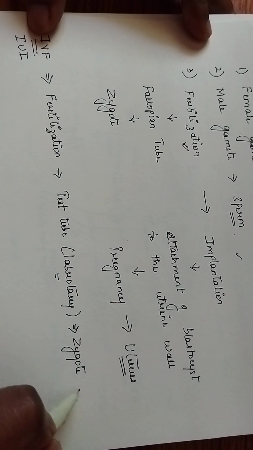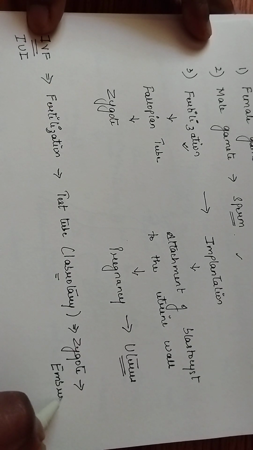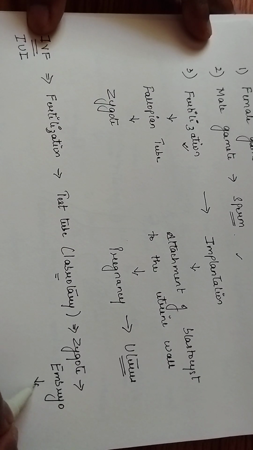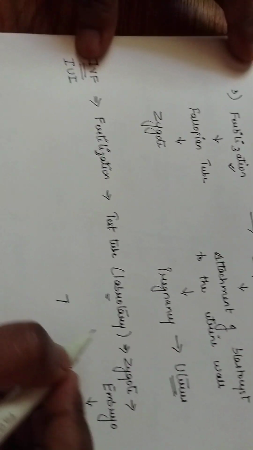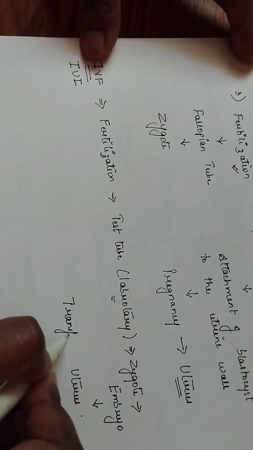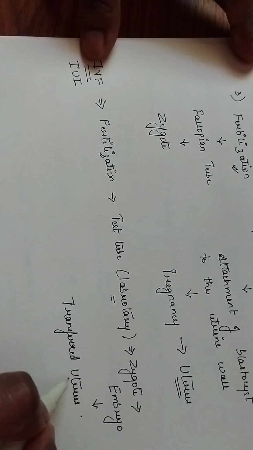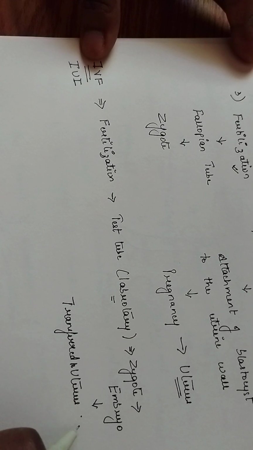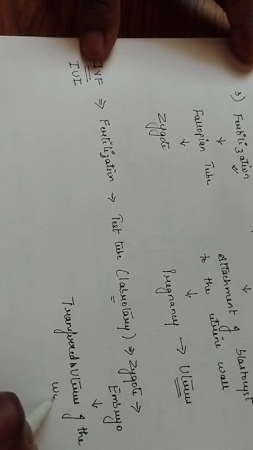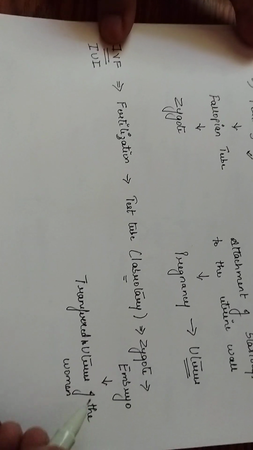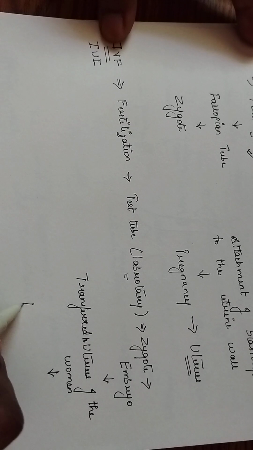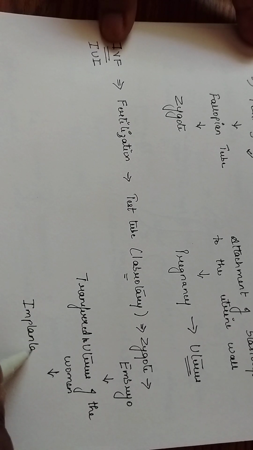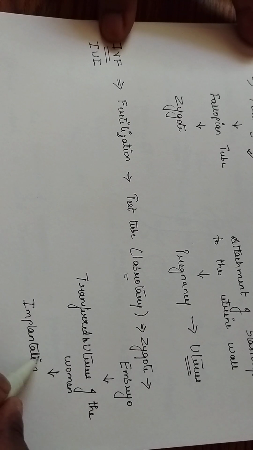The zygote is left to multiply to give us the embryo. Now this embryo is transferred to the uterus of the woman, and now implantation will occur. Implantation, that is attachment of the embryo with the uterine wall, and after this implantation the pregnancy will officially begin.